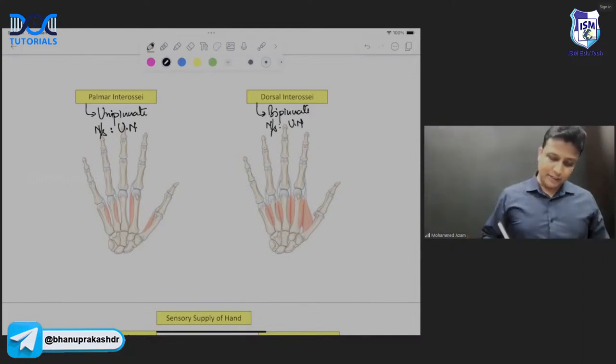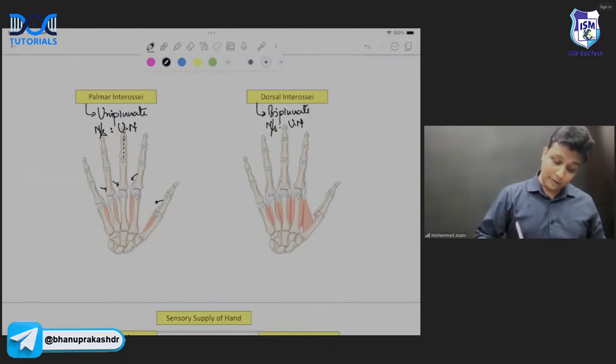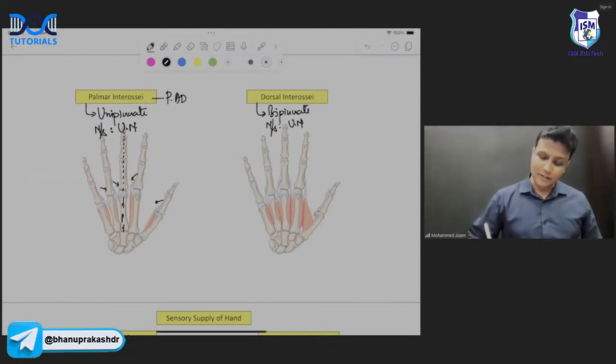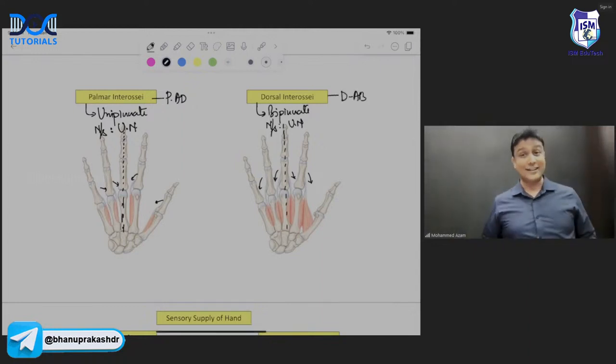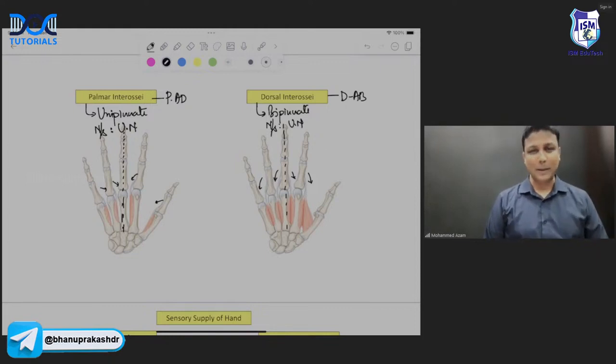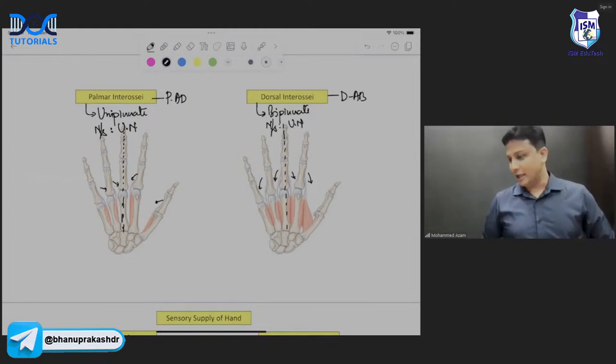Now, what is the action done by the palmar interossei? Palmar interossei are going to bring all the fingers here, here, here, and here. It means they are going to bring all the fingers towards your middle finger here. The palmar interossei will be helping in adduction. Dorsal interossei will take the fingers away like this. So therefore, it is going to take the fingers away from the middle finger. So therefore, dorsal interossei will be helping in abduction. तो कैसे याद रखना होगा? PAD and DAB. PAD and DAB. Okay ना? And now, my dear friends,